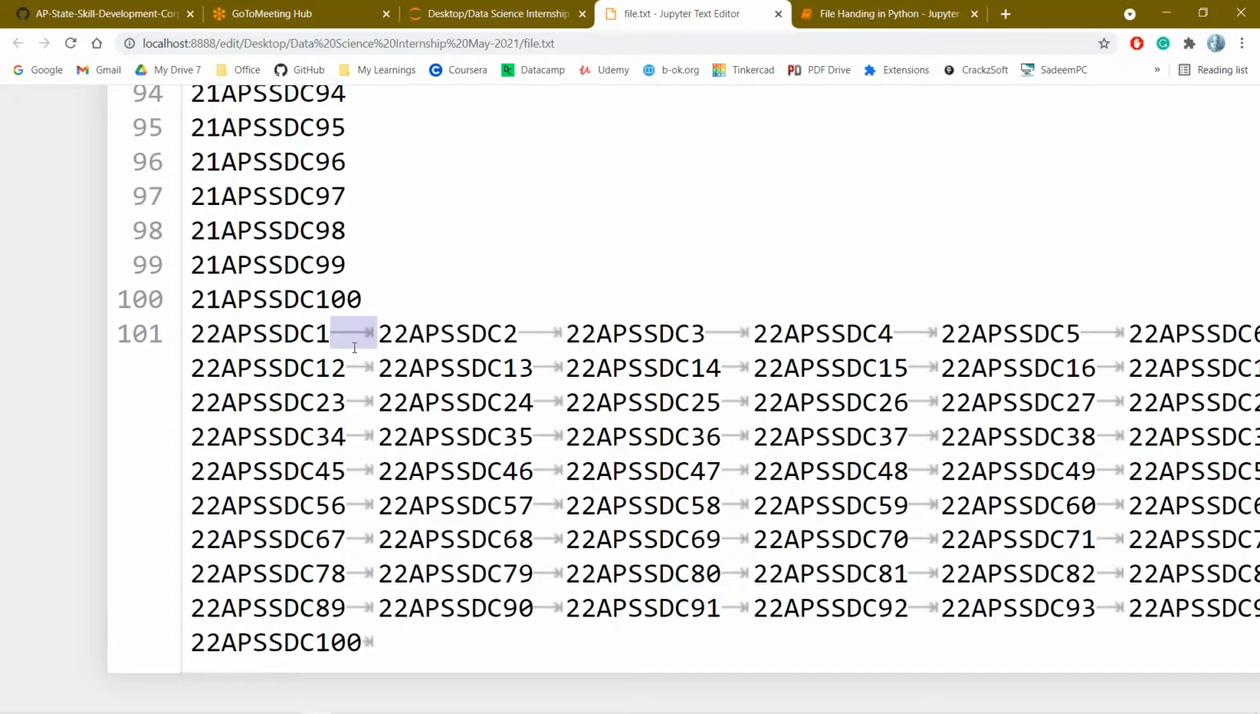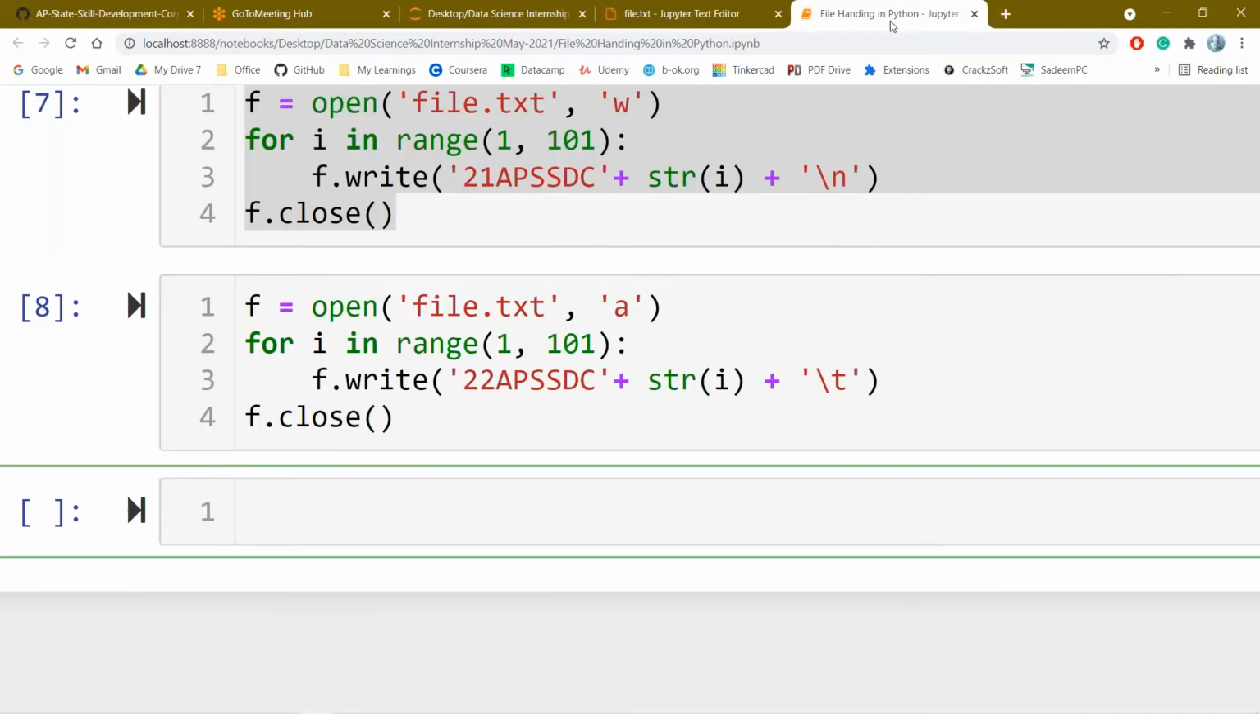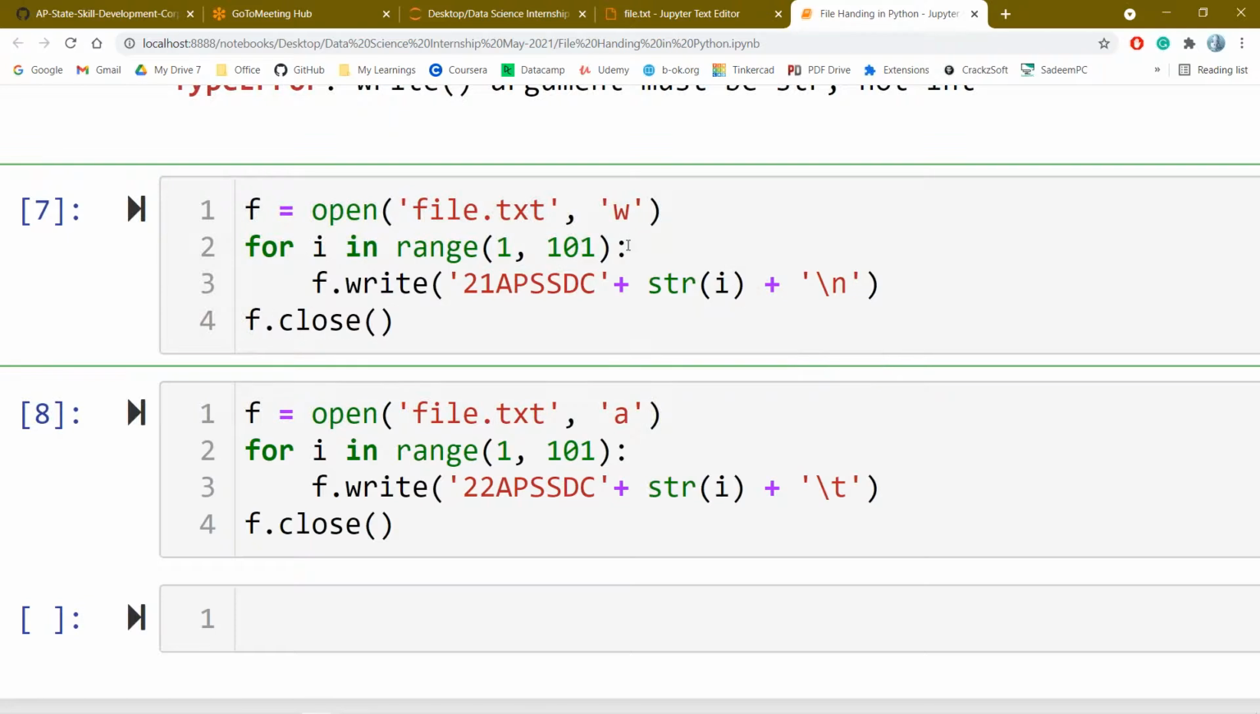In write mode, we cannot read the data, and in read mode we cannot modify the text. Read mode is only for reading the data from the file. In write mode, if you didn't give anything, the data will be like in append mode also, the data will be overlapped.